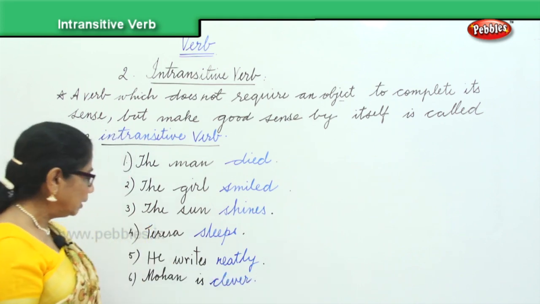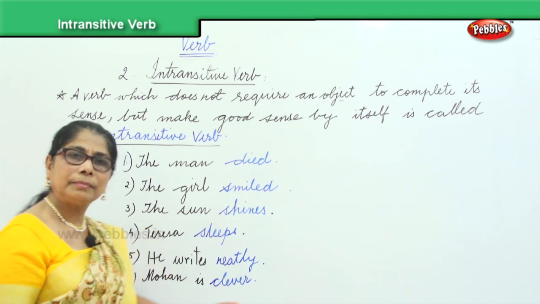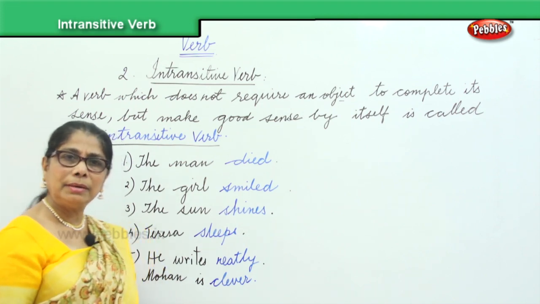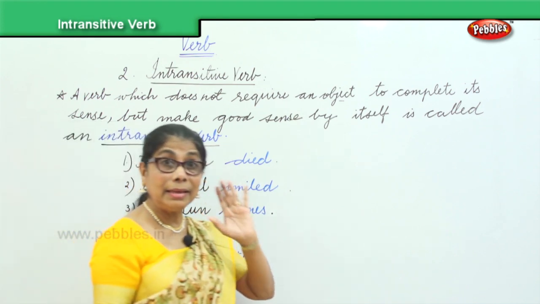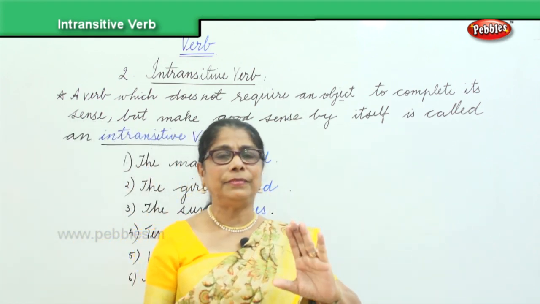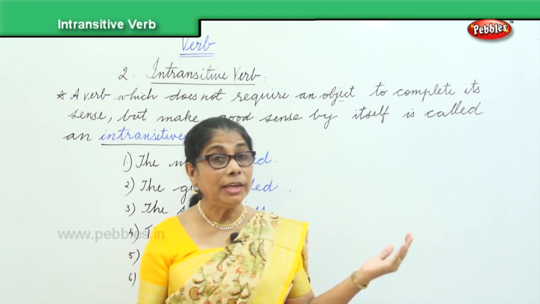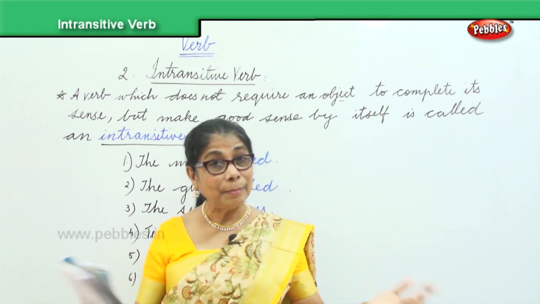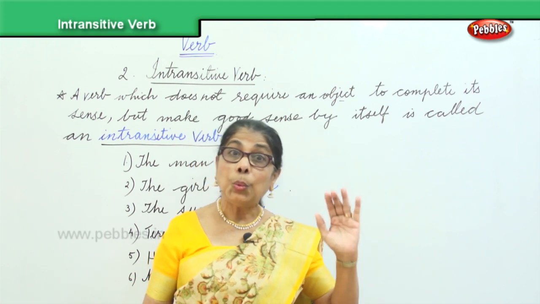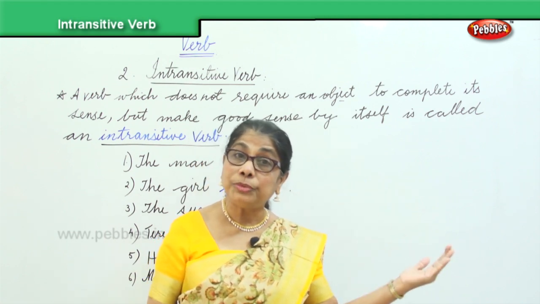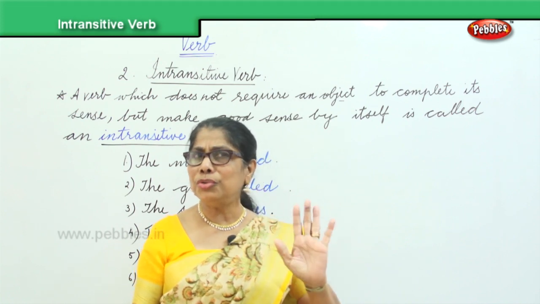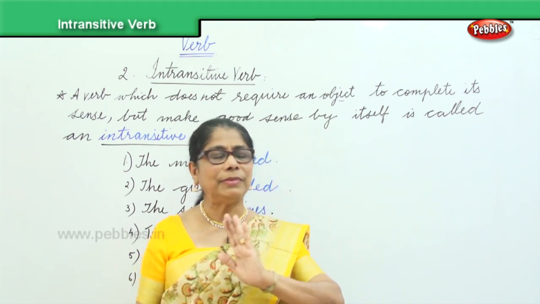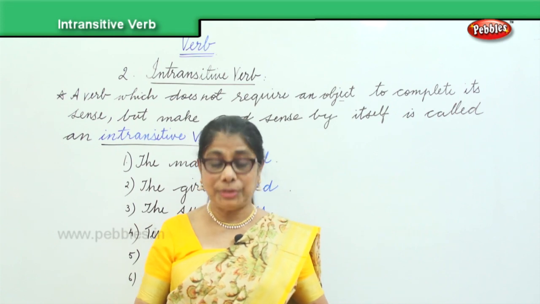It makes sense by itself. Mohan is clever. Peter is clever or Peter is not clever. So, with an intransitive verb, all we need to remember is the sentence makes sense by itself without having an object to complete the sentence. Okay? Intransitive verb does not need an object.